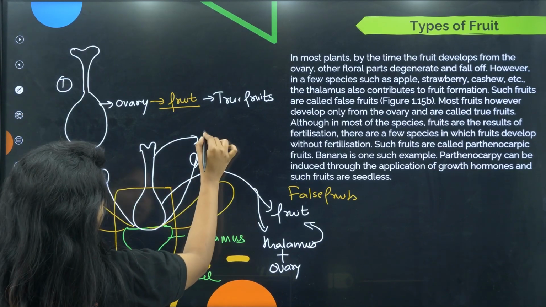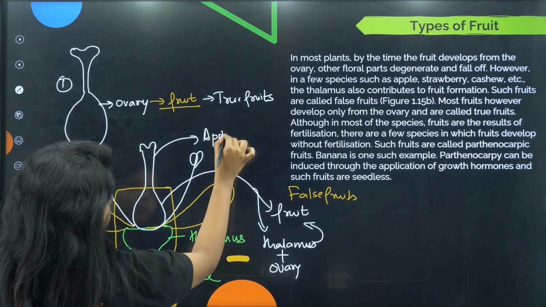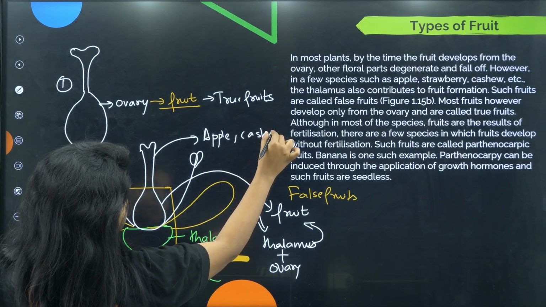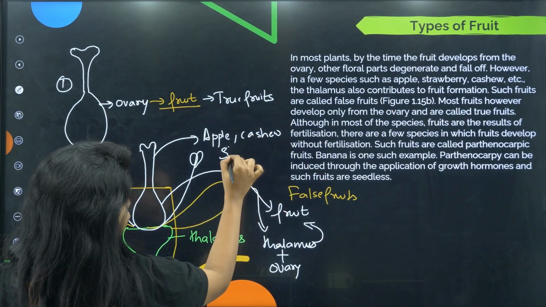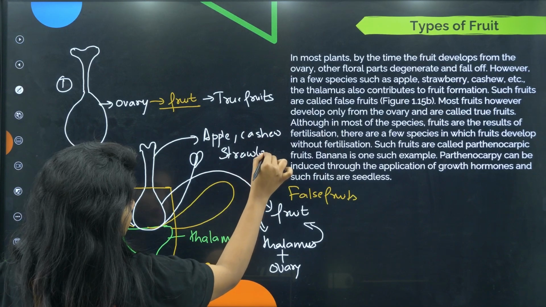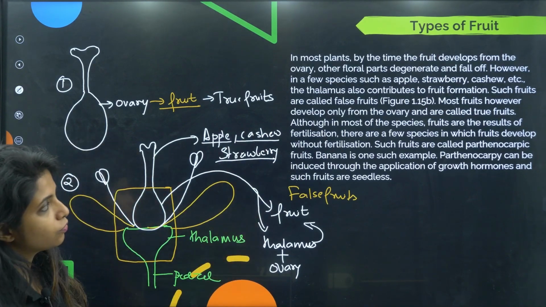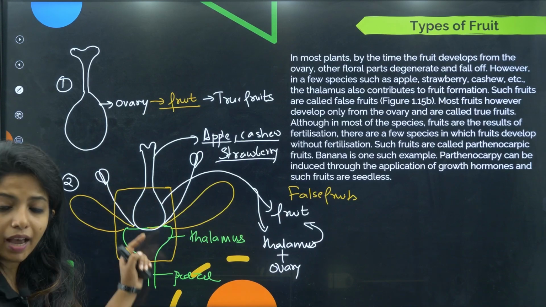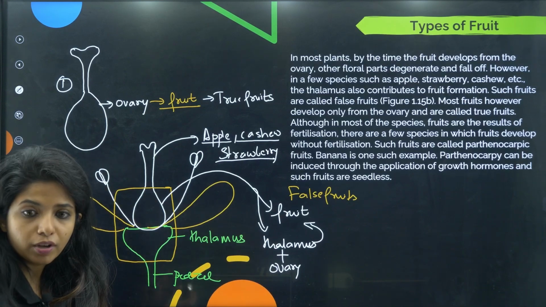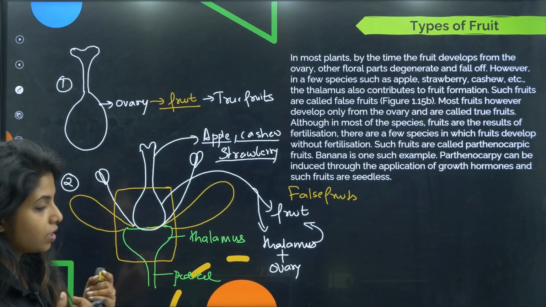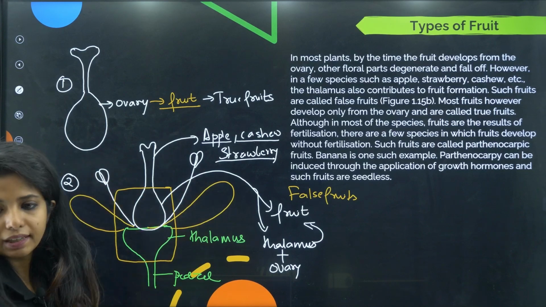Example, apple. And then cashew. And one more thing is there. Strawberry. All of them are examples of false fruits, where the thalamus is also contributing to the formation of the fruit, and the rest of the things obviously degenerate.